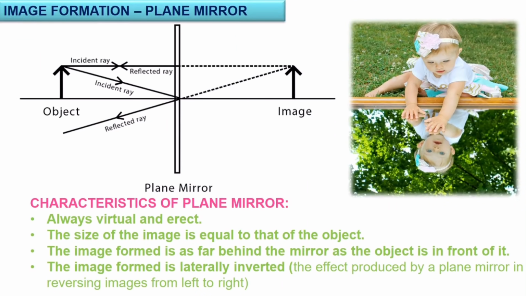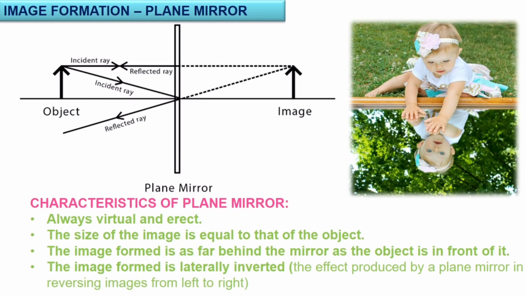If you stand before a mirror, you are the object, and the replica of you will be your image. Here you can see how an image is formed by a plane mirror: an object and an image, how the incident ray flows, and how the reflected ray gets back from the image. You can see it in this picture. The next one is the characteristics of a plane mirror.